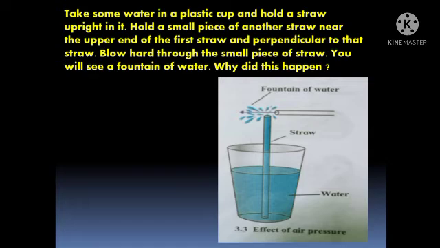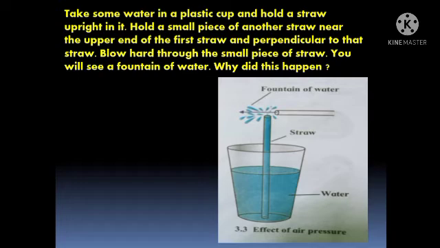You know it very well, students. What does perpendicular mean? The first straw is placed inside the cup which is in water, and the other small piece of straw is held on the upper end of the first straw, and we have to hold it in a perpendicular manner. You can see in the figure.